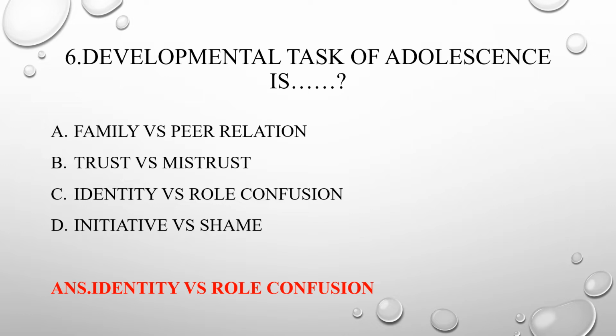You can easily remember it: the child is transitioning from childhood to adolescence, so at that time the child will have confusion about his or her identity and what role to perform, whether to be a child or an adult. Adolescence is a transition from childhood to adulthood, so there will be identity versus role confusion.